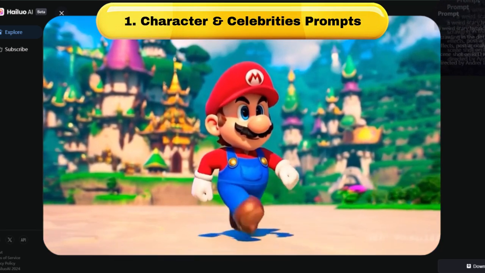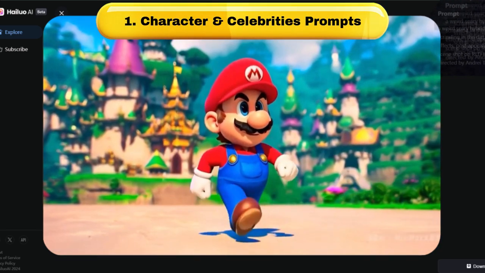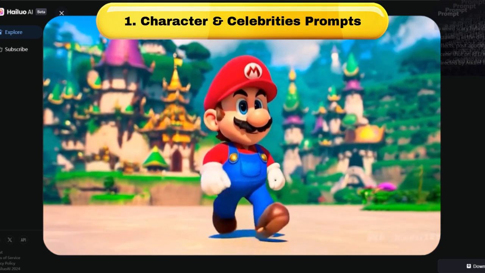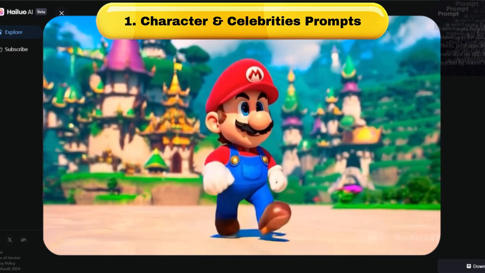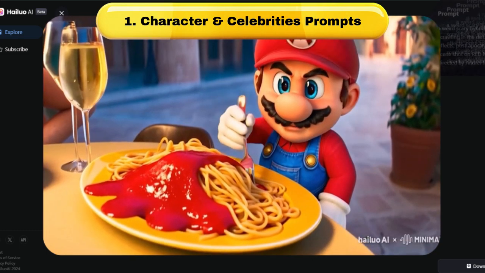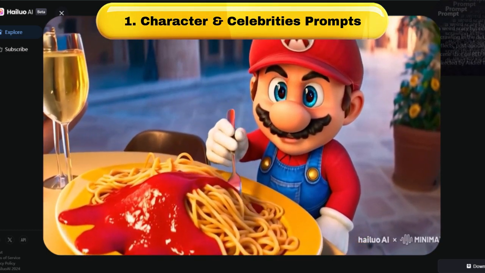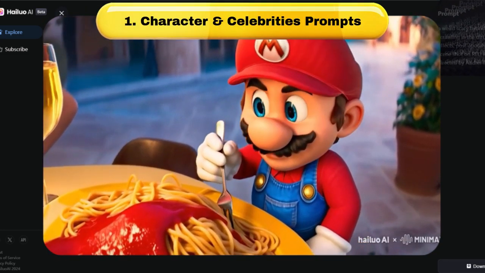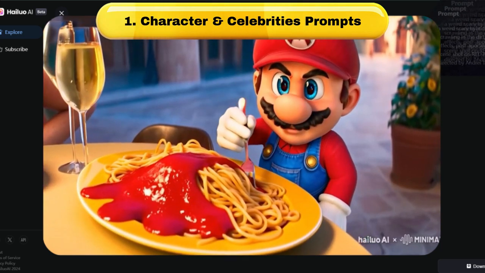As you can see, this one is of Mario just walking along confidently, and it looks awesome. It's done a really good job at rendering out those kind of high-quality graphics. I thought, why not do the spaghetti meme? But with Mario, now he's not quite eating the spaghetti in this one, but it looks really good still.